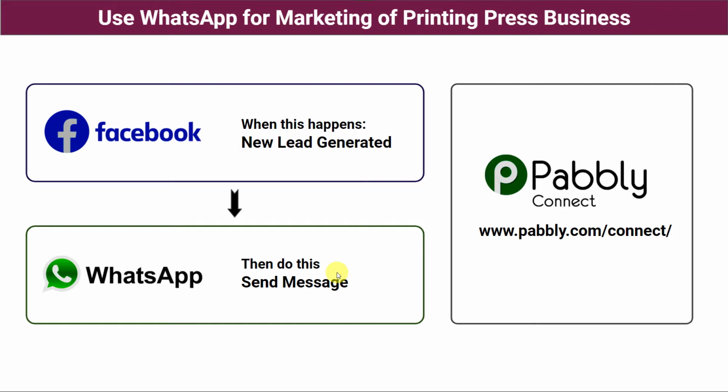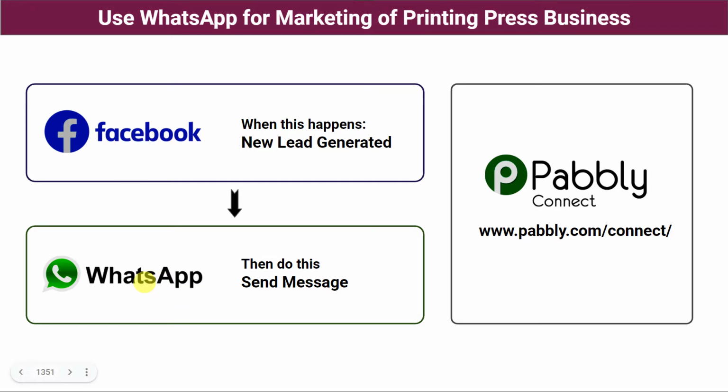The second option is you can create an automation so that whenever a Facebook lead ad form is filled, automatically your printing press brochure will be sent on the WhatsApp number of the customers. But here there is a problem that there is no direct connection between Facebook and WhatsApp. So how to do this?